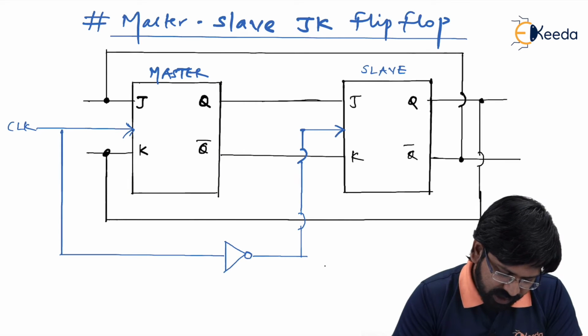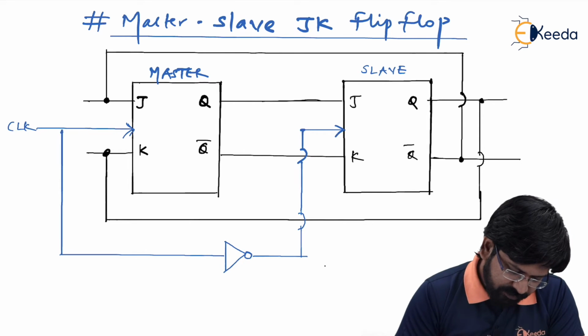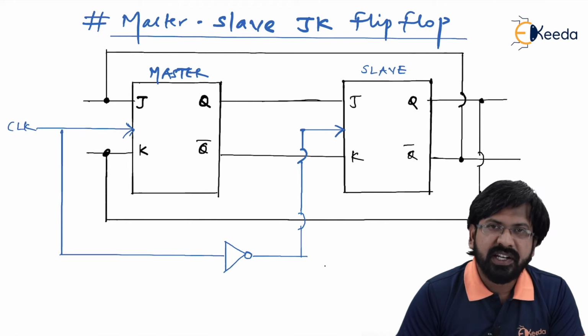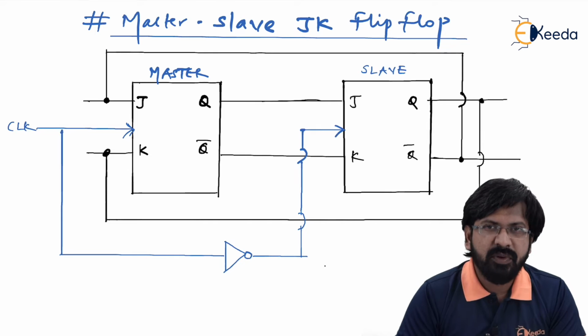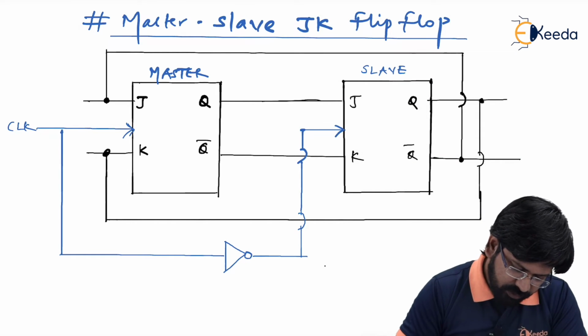As you can see on the slide, it is a master slave JK flip-flop configuration where the output of the master is connected as input to the slave. This type of connection is known as a cascade connection. So let us try to understand.